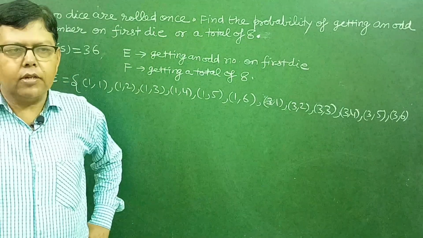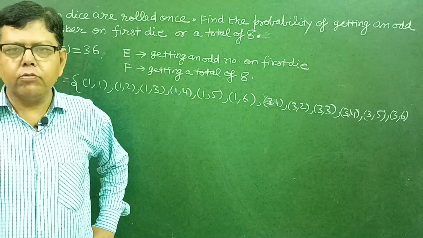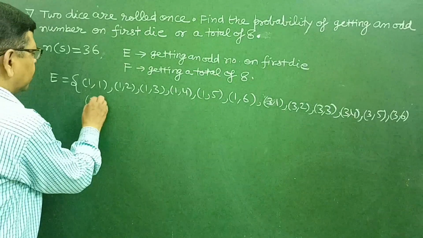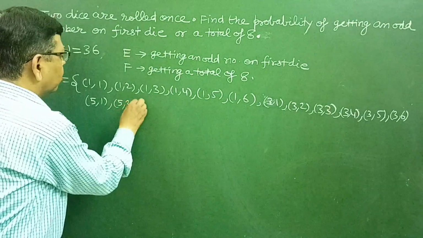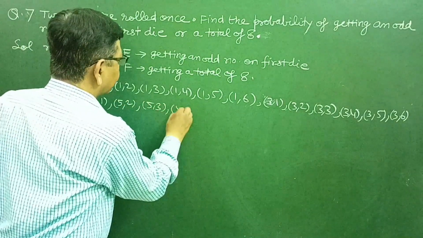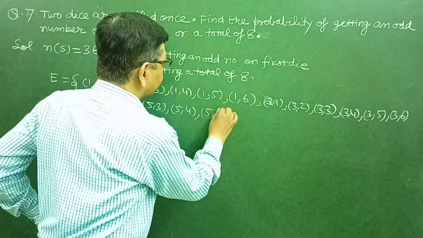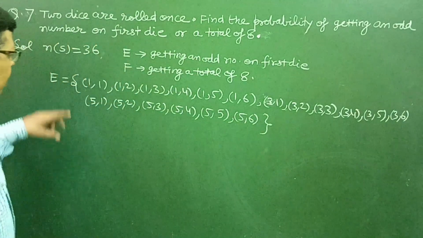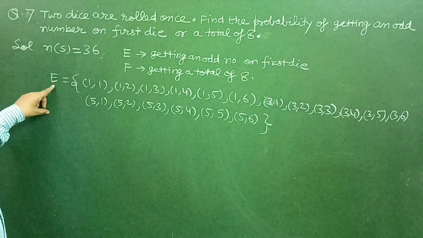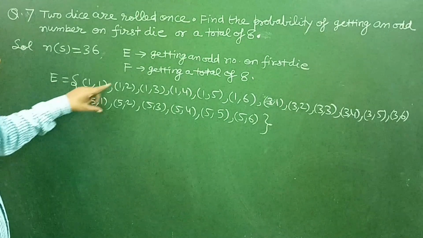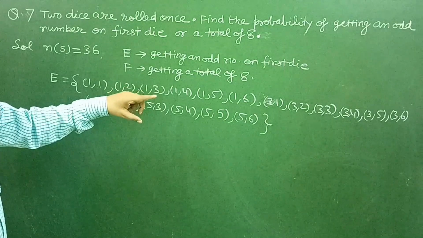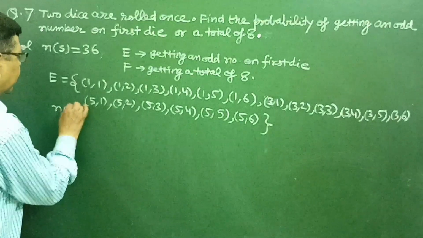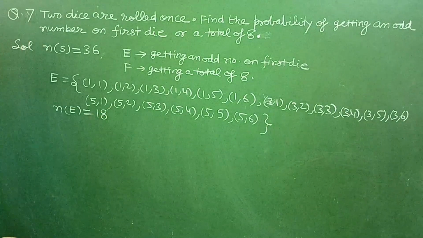There are 6 possibilities on the first die, out of which 1, 3 and 5 are odd. So getting 5 on the first die, that is (5,1), (5,2), (5,3), (5,4), (5,5) and (5,6). So in all, how many elements are there? There are 18 elements: (1,1) to (1,6), 6 elements, then (3,1) to (3,6), 6 elements, and then (5,1) to (5,6), 6 elements. So 18 elements are in event E.